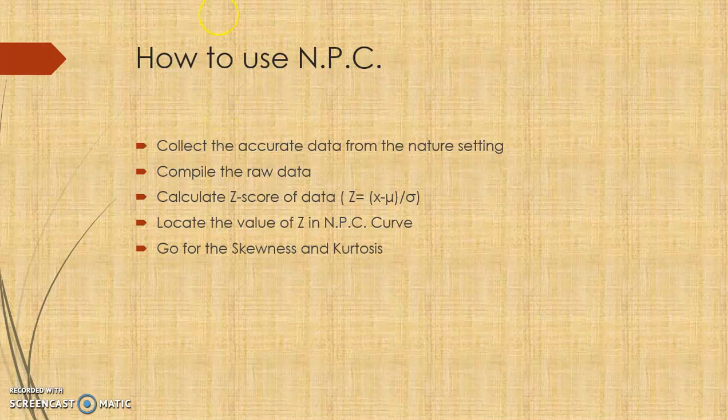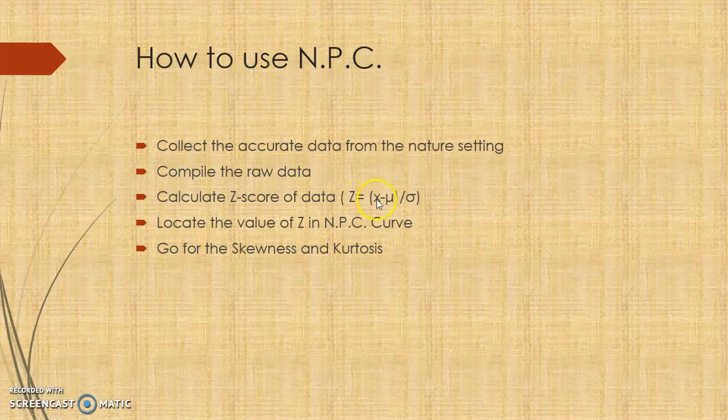So first, collect the accurate data from the natural setting, the setting which is natural. Second, compile the raw data which you have collected. Third, before going for the NPC, normal probability curve, you need to calculate the Z test. Again, very important. How to calculate the Z test? You can calculate it in the Excel sheet also. So there is a formula.